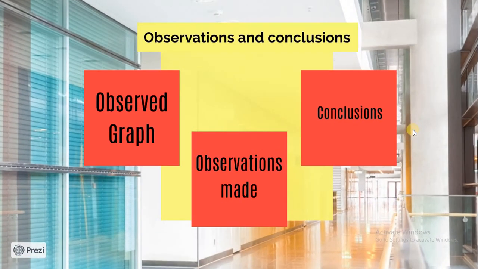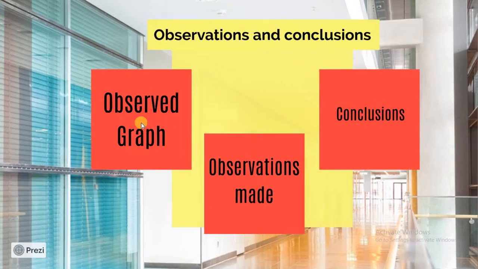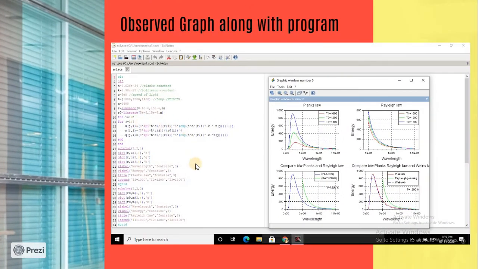Now the observations and the calculation. After we have made the program, we save the program and execute it. When we execute the program, see here, I have given a screenshot of what I have got. I have written this program in SciNotes, as you can see, and when I execute it with the help of this button, which is save and execute, I get four sets of graphs. The first graph, as you can see, is Planck's law. I haven't done anything else; I have simply written this program, and this graph has been made automatically by Scilab.